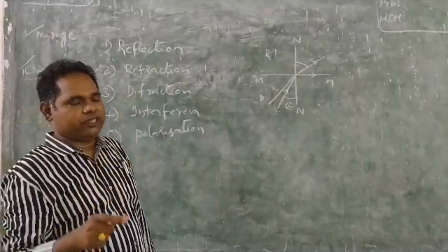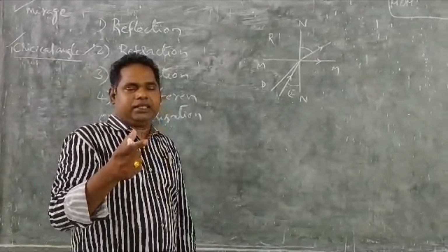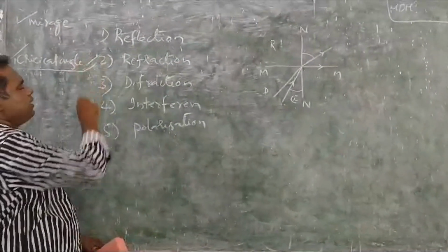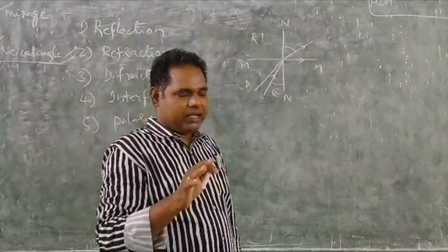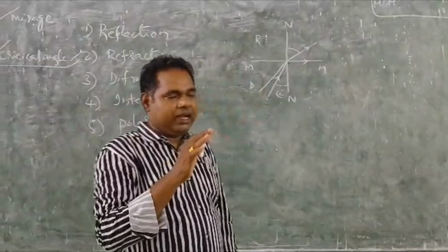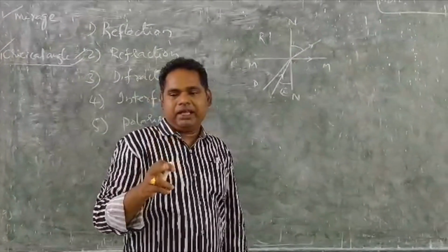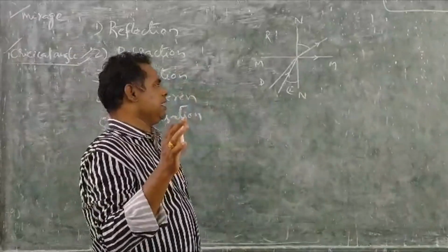You have to understand first what that is. So heat is nothing but a form of energy, light is nothing but a form of energy, as well as critical angle is nothing but the angle of incidence at which the light ray grazes the interface. That is the critical angle.